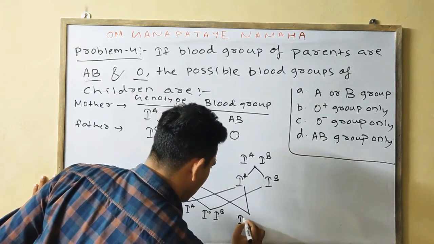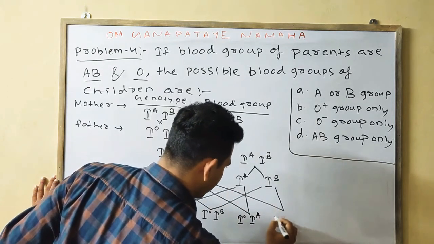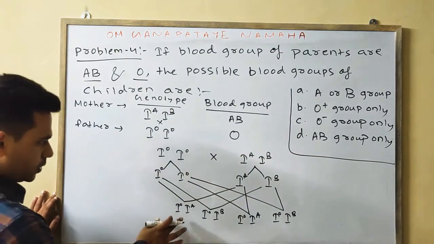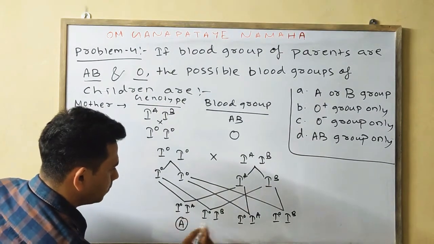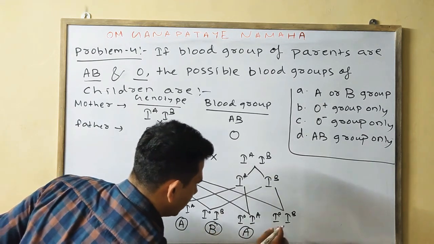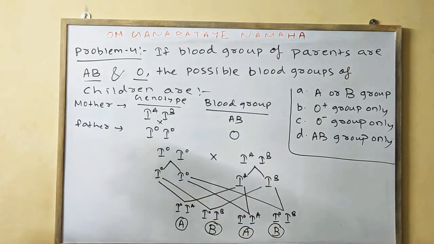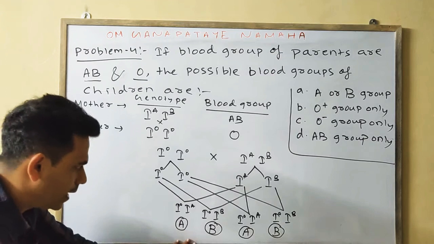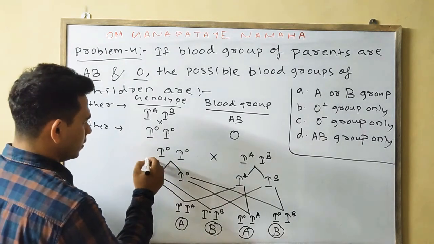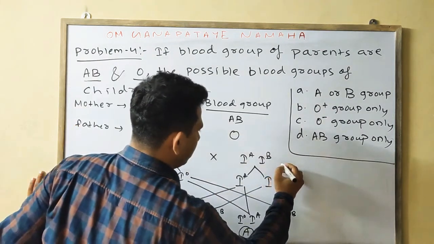Similarly, I0 IA, I0 IB. Okay, so in this case we will find the blood group A, in this case the blood group B, in this case A, and in this case B. So we are finding two types of blood group, either A or B. You can take any case, for example the father as O group and the mother as AB.